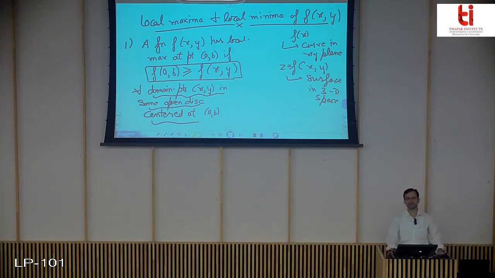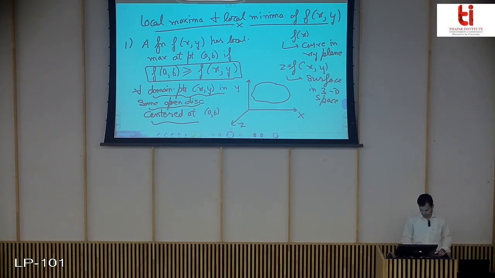This we have done earlier, where we did some of the definitions related to your two variable functions. So what does it say? Say you have here the x-axis and y-axis, and this z-axis is coming out of the plane, and say you have this surface here. This is your surface.